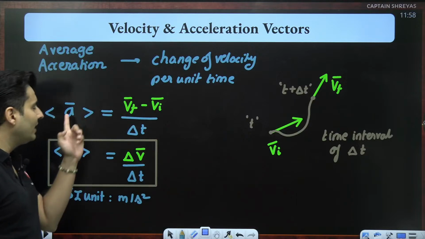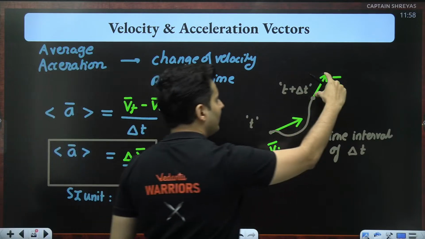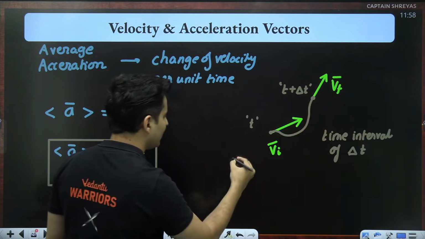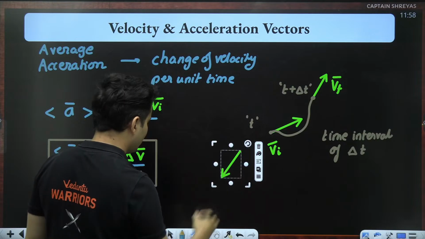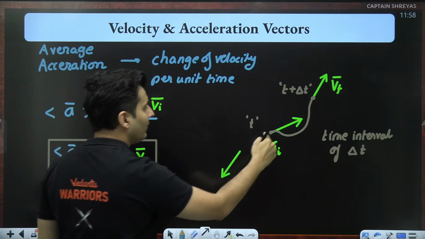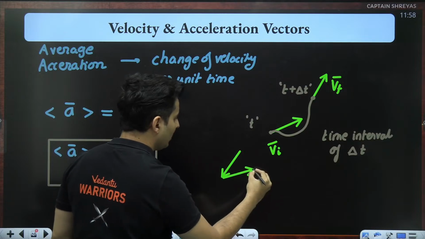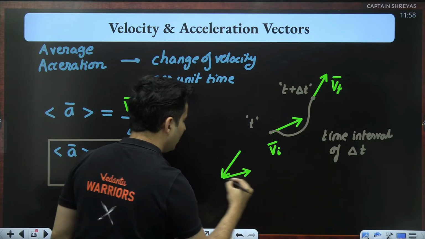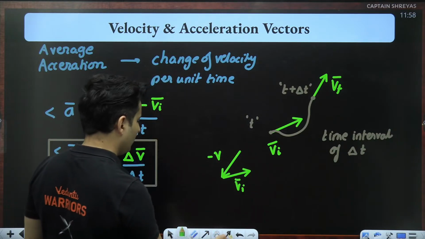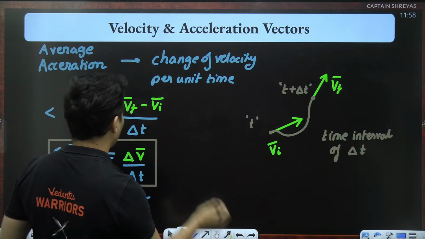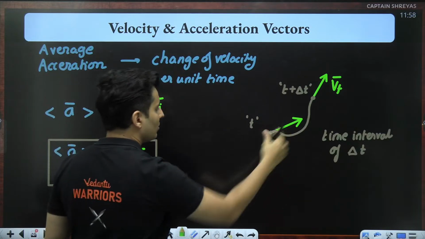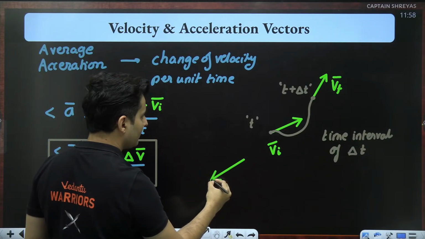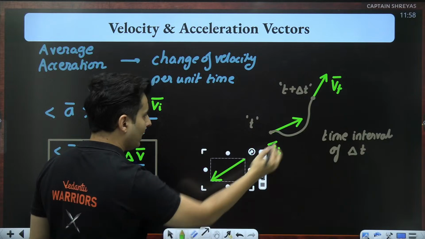So if I want to find the direction of that average, I will take that final velocity and reverse it. It will look probably something like this. And I will have to add it with the initial velocity vector. So this would be the initial velocity. Sorry, I have to reverse the initial velocity, not final, minus Vi. So whatever Vi is there, I will negate it like this. So this will be minus Vi.